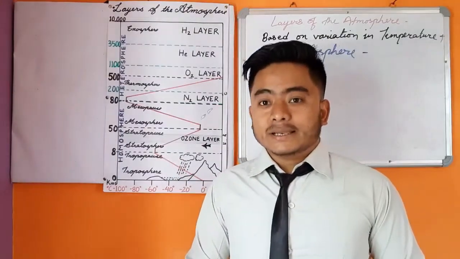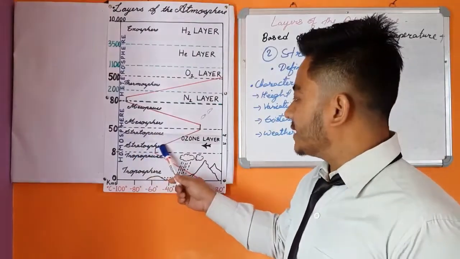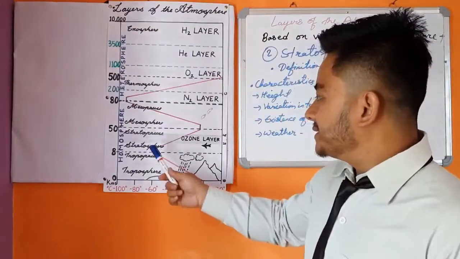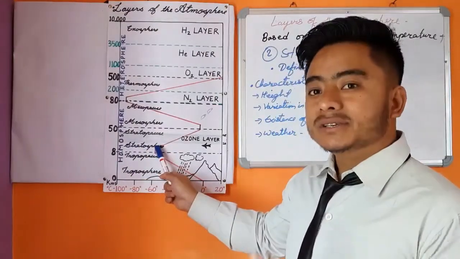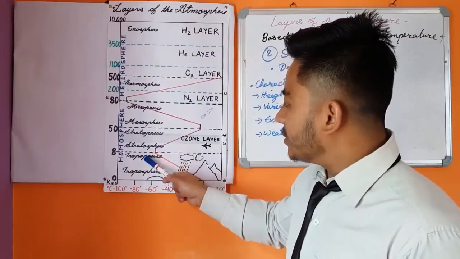So now let us learn about the second layer of atmosphere, that is stratosphere. So what is stratosphere? Stratosphere is the second layer of the atmosphere which lies above tropopause.